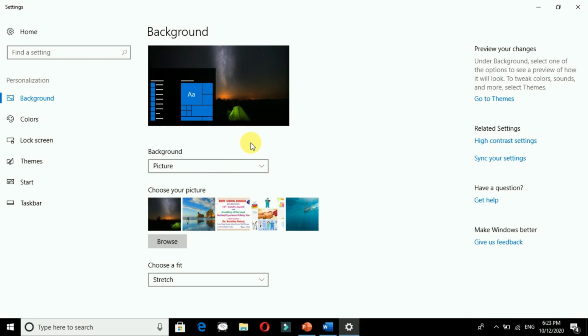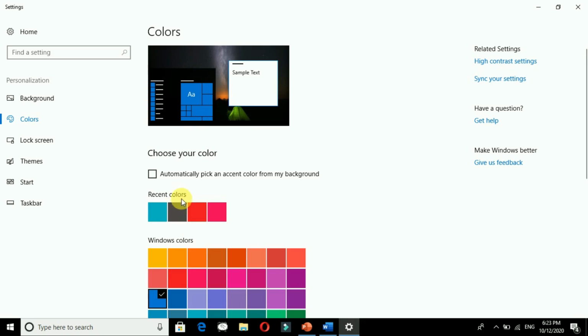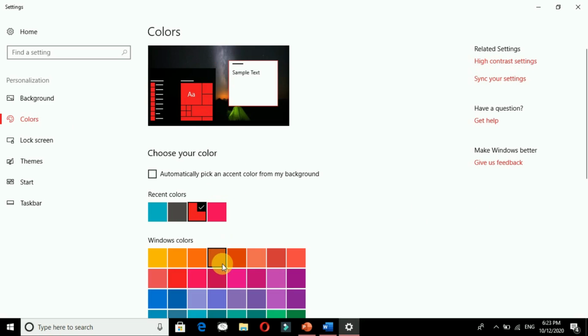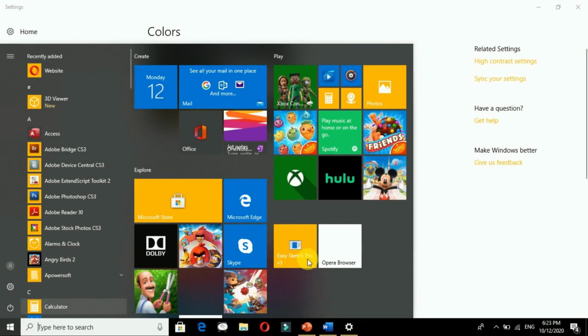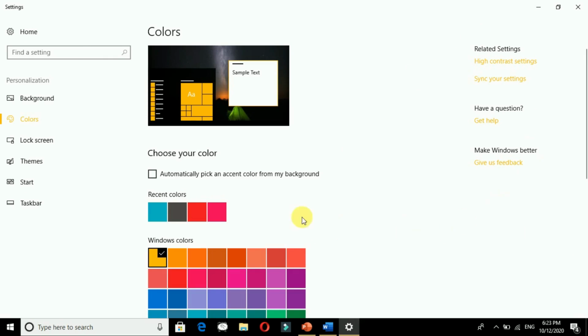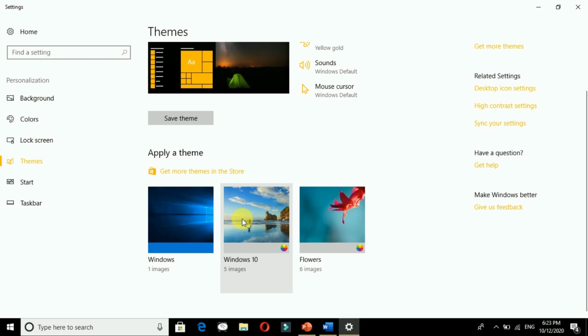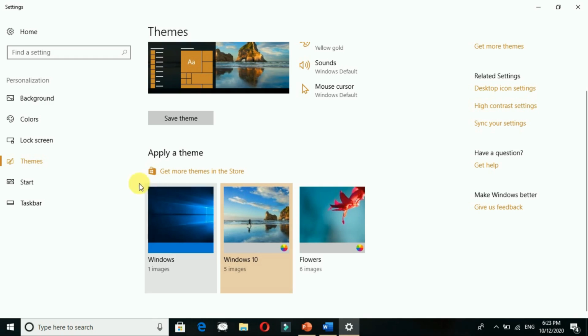Then you can see over here all these things. Colors, here you have to change the color. The recent color is blue, you can take it red. See, it changed to red. Okay, if I am taking yellow, it will change to yellow. So this way you can make the changes. Themes, you have to change. If you want to apply any of the themes, you can select that theme, and the images will keep changing over there.